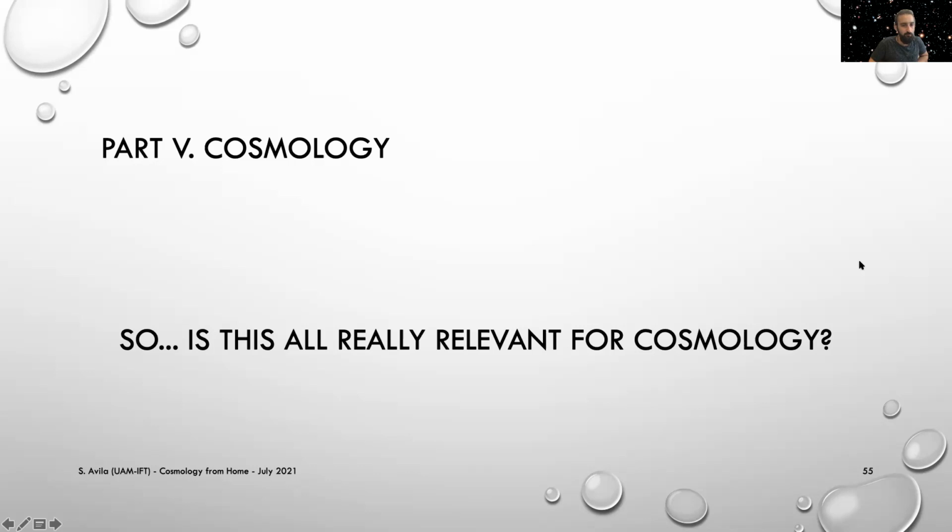So at this stage, you might be wondering whether all these choices of the one-halo term, how we distribute the galaxies within the halo, are really relevant for cosmology.